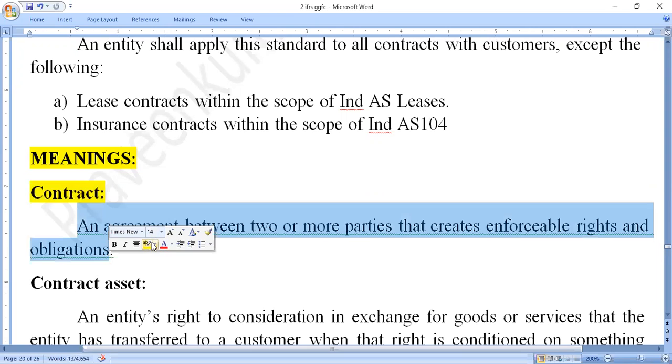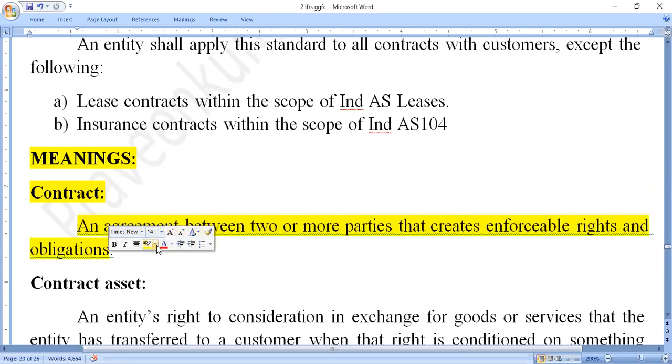What does it mean? The contract is nothing but an agreement made between two or more parties that creates enforceable rights. Enforceable means legal rights, and obligations means objectives. Here the contract is an agreement between two or more parties, legally giving the rights and obligations. So this is what we call the contract.